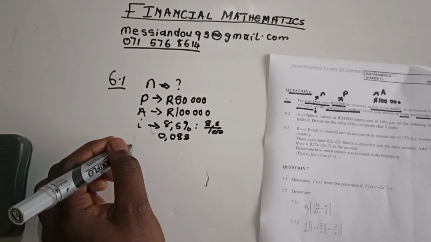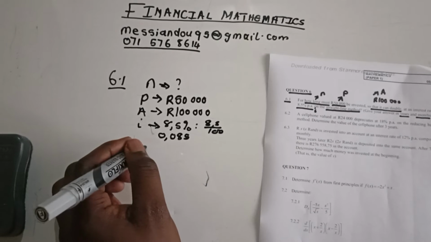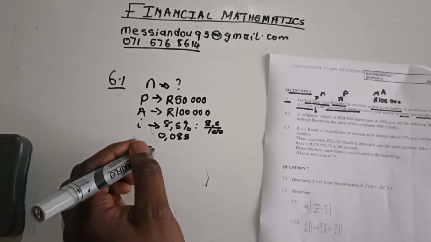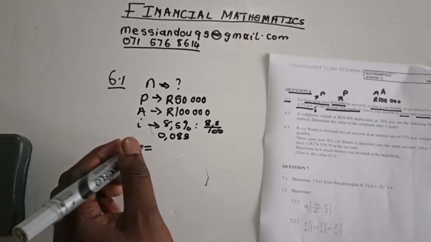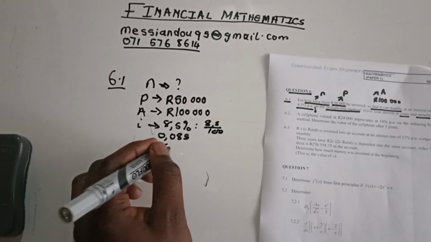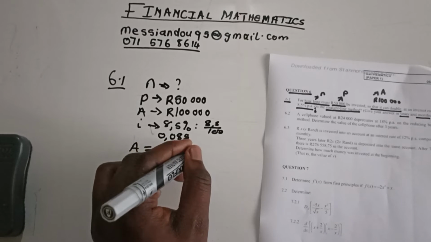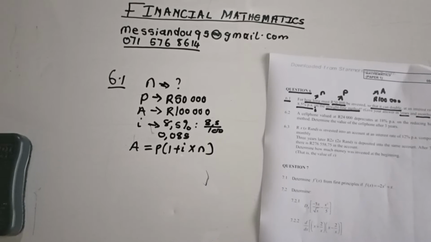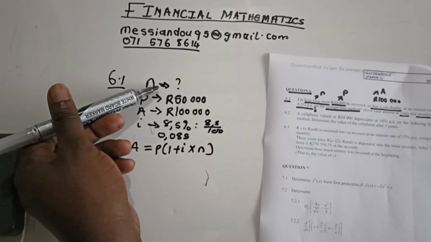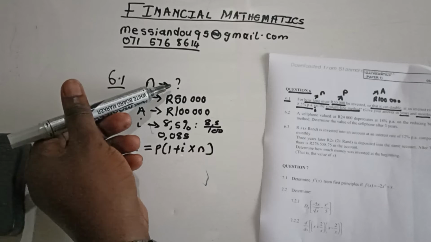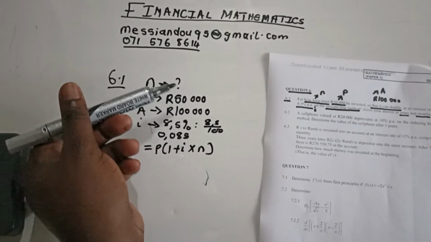At the end they said we have to use the straight line method, meaning that we have to use the formula for a straight line method, which is the same as the simple interest formula. Simple interest formula: A equals P times (1 plus i multiplied by n). That's it. So what we have to do next is to substitute whatever we have and make n the subject of the formula, since we are looking for it. And don't forget, they said we have to leave our answer in years and months.